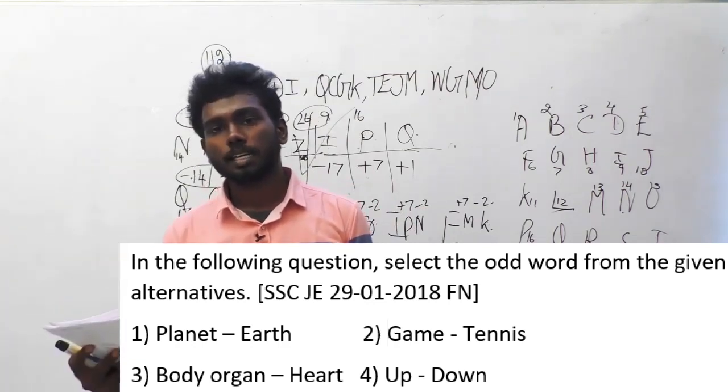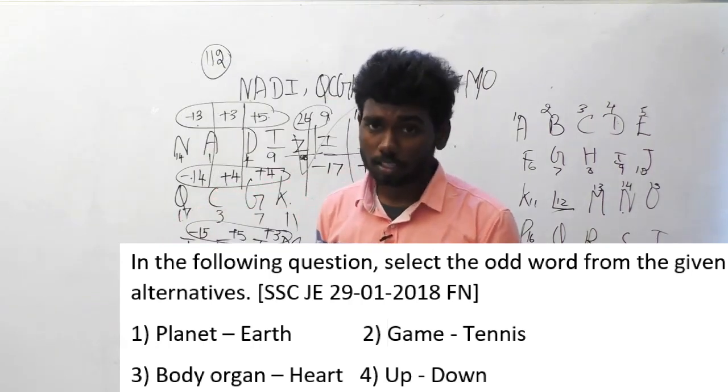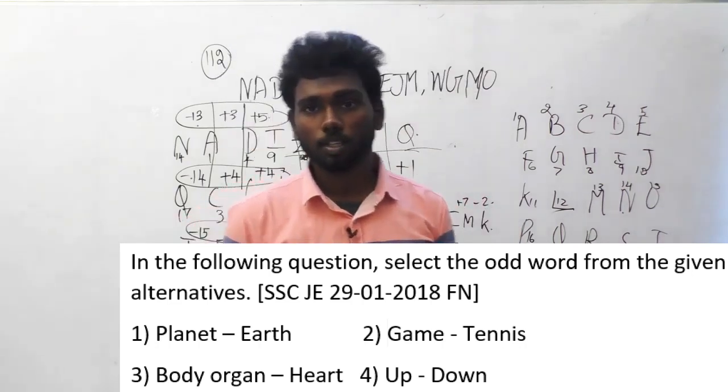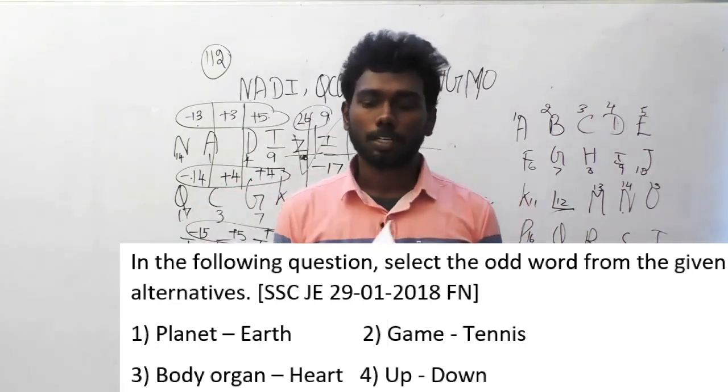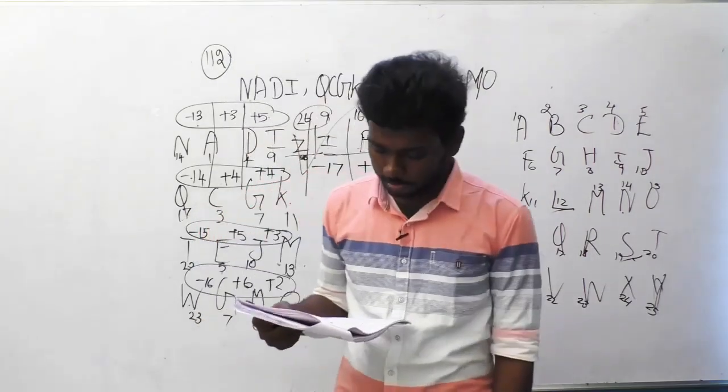But look at option D, up to down. Is down an example for up? Is there any chance of that? No, obviously not, because both things are antonyms. So the odd word must be option D. Let's move on to the 119th question.